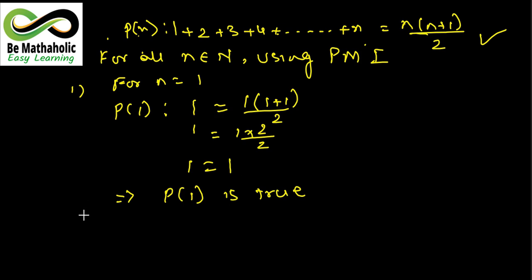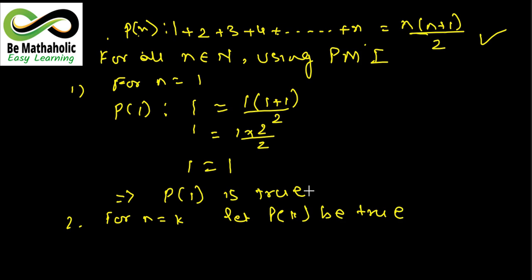Okay, now second, what does it say? For n equals to k, let P(k) be true. Okay, for n equals to k, let P(k) be true. So अभी कैसे होगा P(k) be true? So हम क्या करेंगे, let us put this expression as P(k): 1 plus 2 plus 3 plus 4 plus 5 and so on plus k.